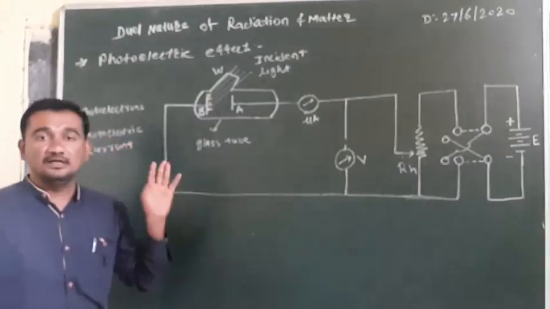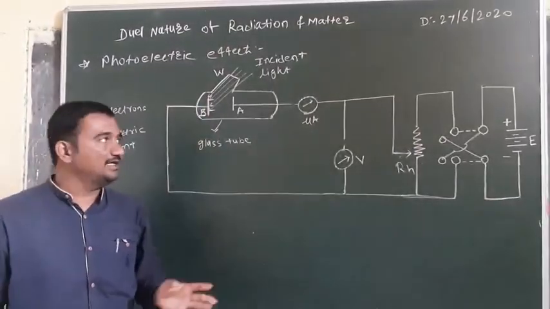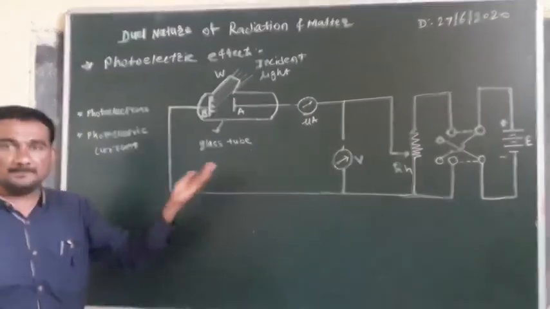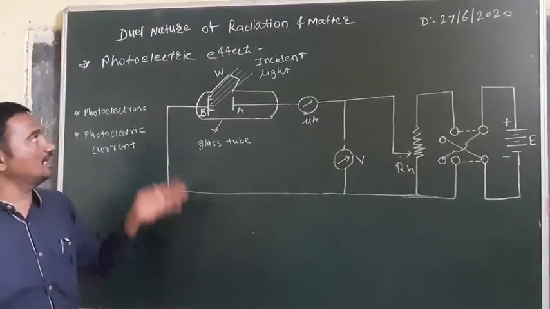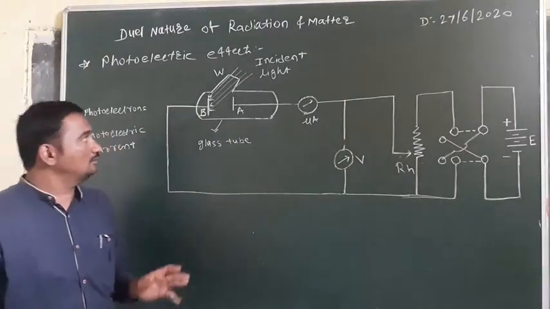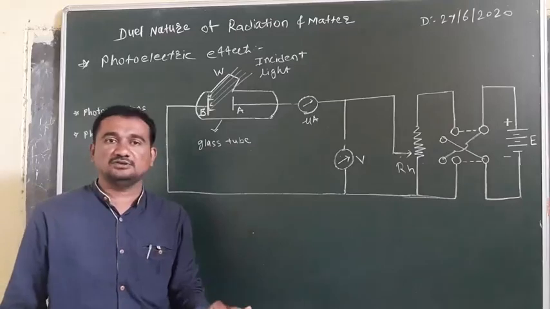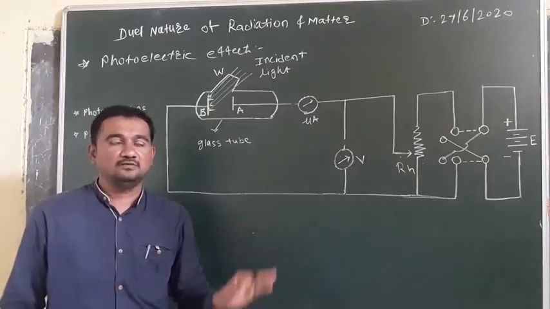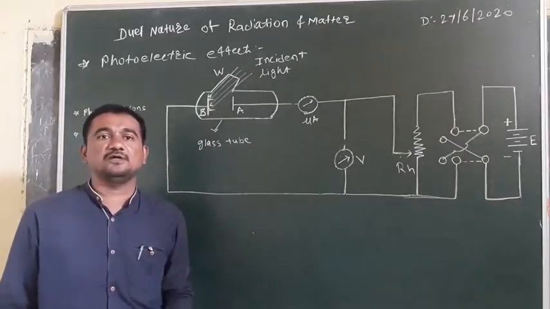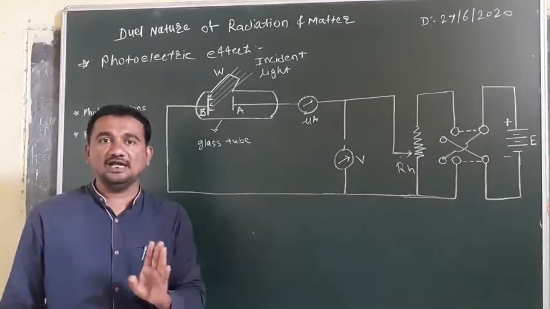When light of suitable frequency falls on the metal plate, then electrons are emitted from that metal plate. That is called the photoelectric effect.